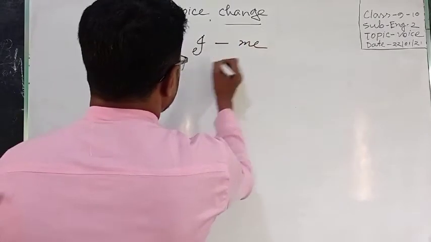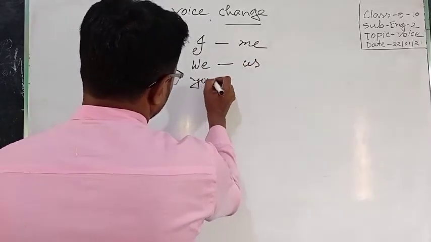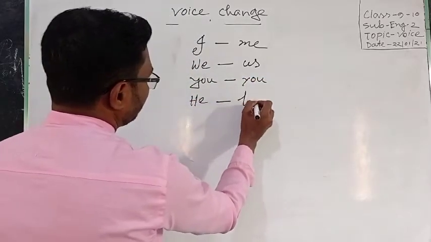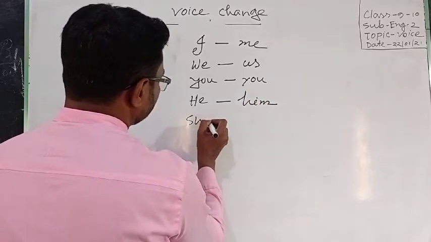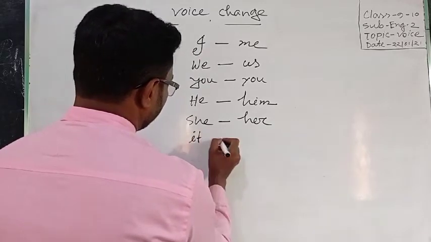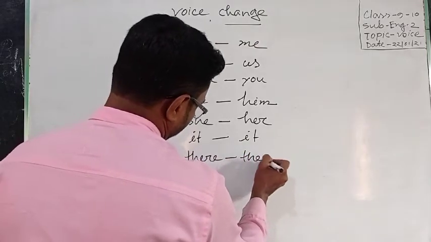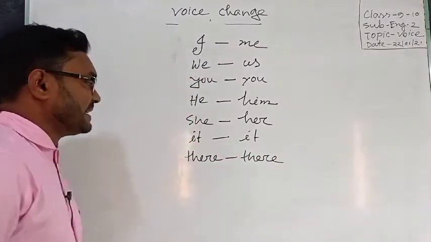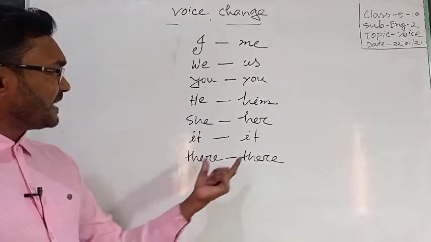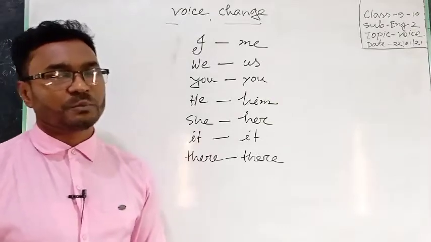I, me, we, us, you, he, him, she, her, it, their. Dear student, we usually use this subject and object to make the sentences active to passive.